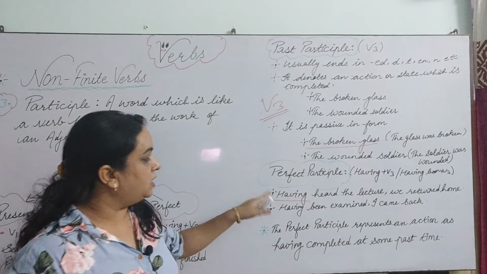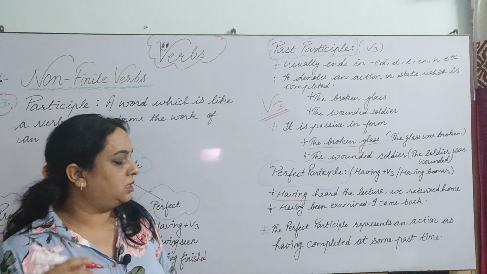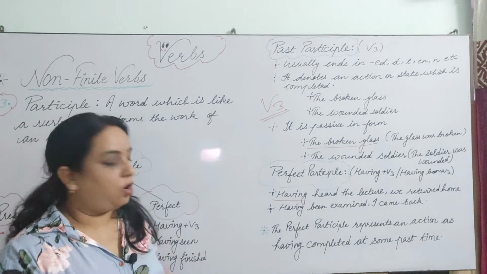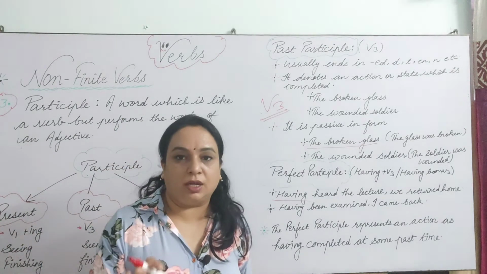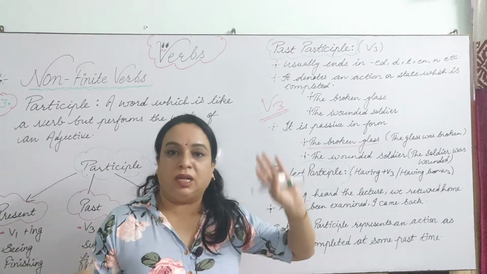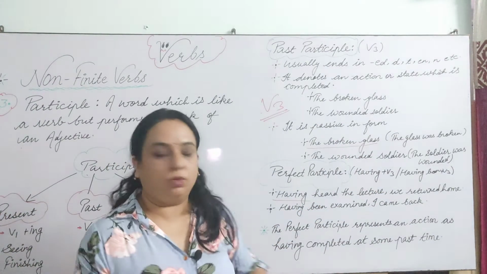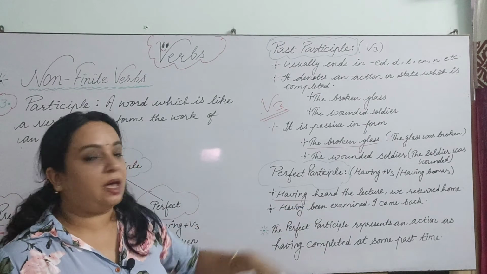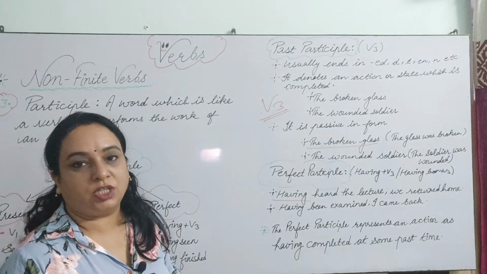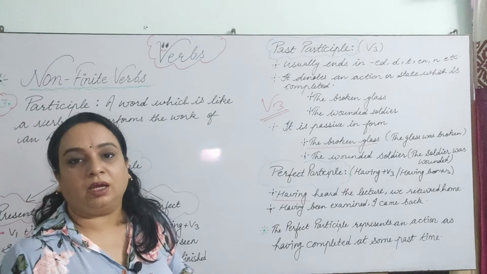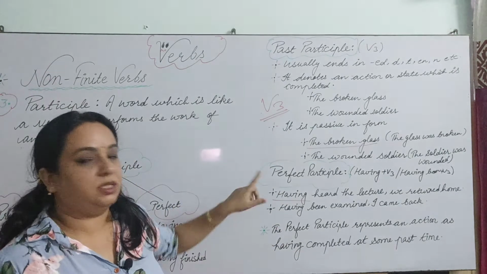This perfect participle tells us about an action which has already been completed at some past time. Okay, that is not continuing, it has already been completed. Having heard the lecture, we returned home. Second is, having been examined, I came back. So the doctor examined me, the doctor checked me and then I came back. Such types of actions will be there in perfect participles.